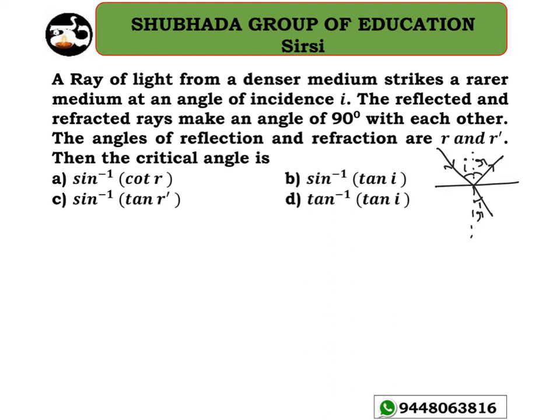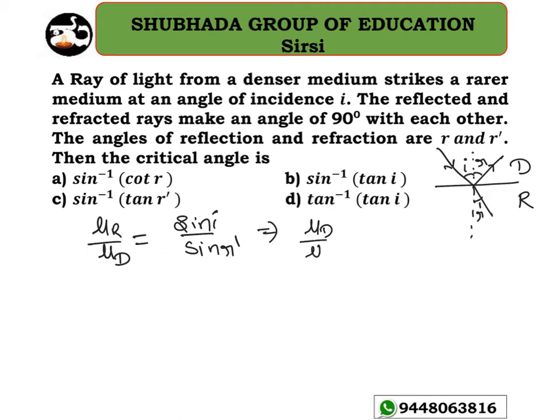Okay, so as you know, this is the denser medium and this is the rarer medium here. So clearly we can take the refractive index of the rarer medium with respect to the denser medium to be equal to sine of angle of incidence to the sine of angle of refraction, that is R dash here. If I take the reciprocal of that, I will get mu d divided by mu r, that is going to be sine R dash divided by sine I. Is it clear to everyone?